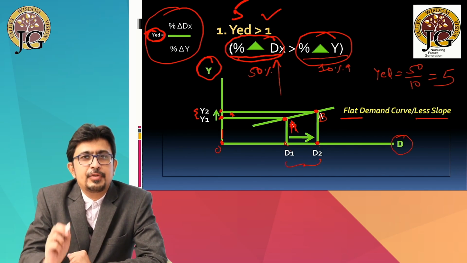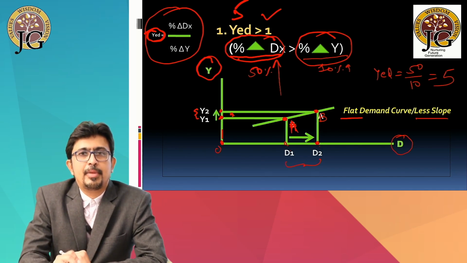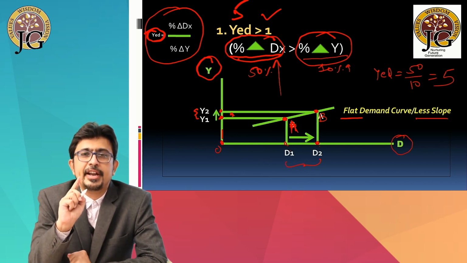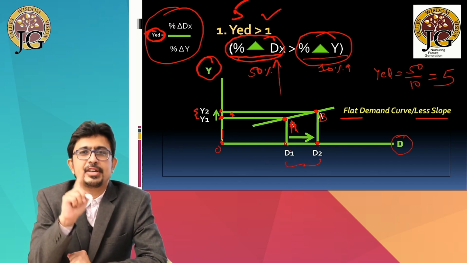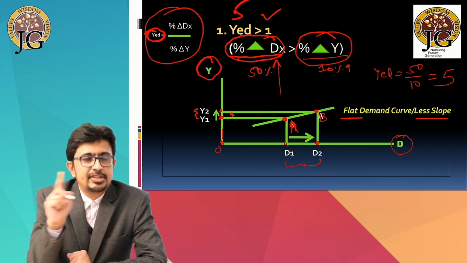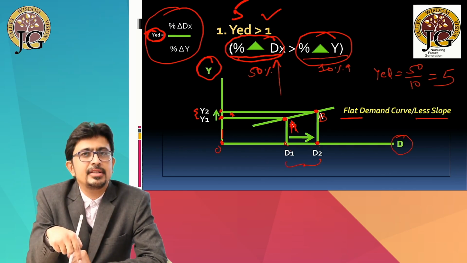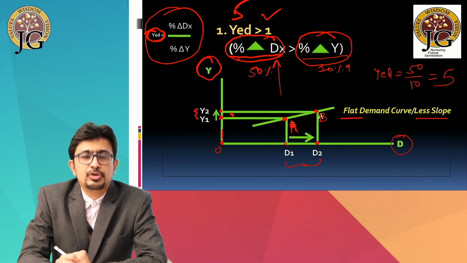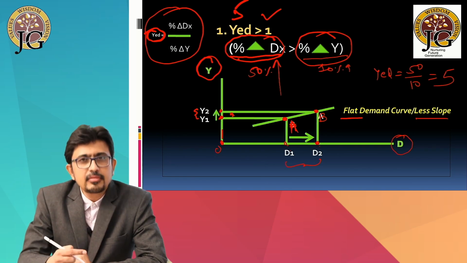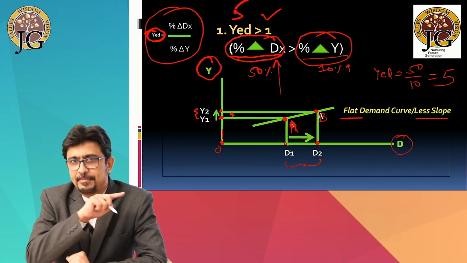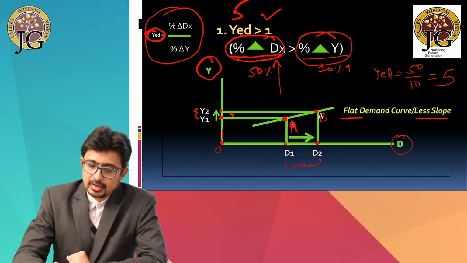So that is all about the first type, income elasticity of demand greater than 1. I repeat, income elasticity of demand can be greater than 1 when the percentage change in demand is greater than percentage change in income. And the same can be shown with the diagram in this manner. And D1 D2 distance is greater, which shows that the change in demand is much greater in percentage terms as compared to the change in income, which eventually gives us a very flat income demand curve.